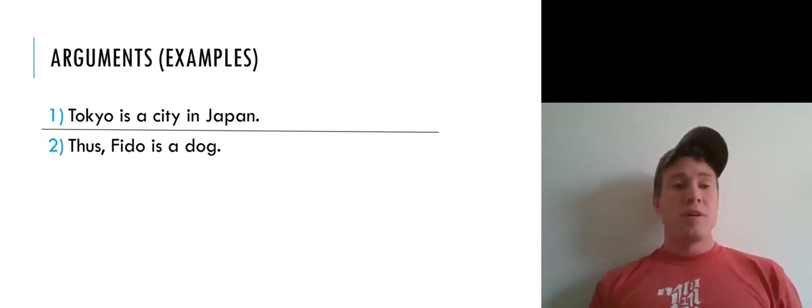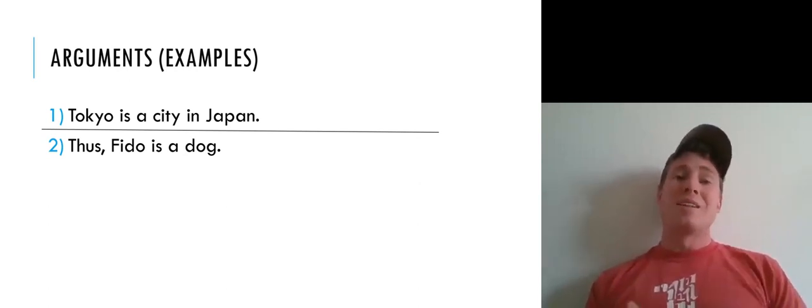So we had this argument. One premise: Tokyo is a city in Japan. Conclusion: Fido is a dog. I said this is a pretty worthless argument because the premise really doesn't tell us anything about the conclusion. It has nothing to do with the conclusion. So this is an example of an invalid argument that's highly risky and pretty much worthless.